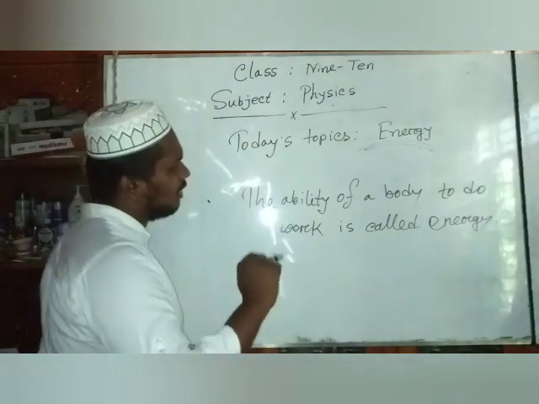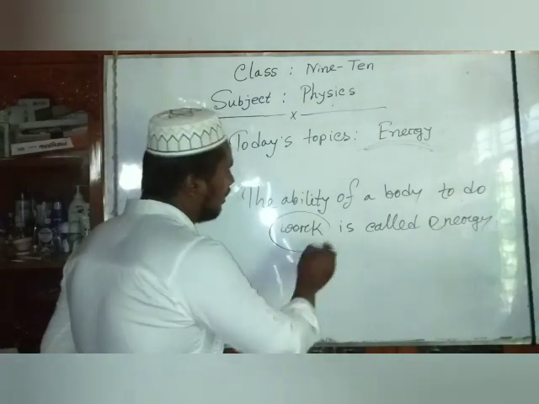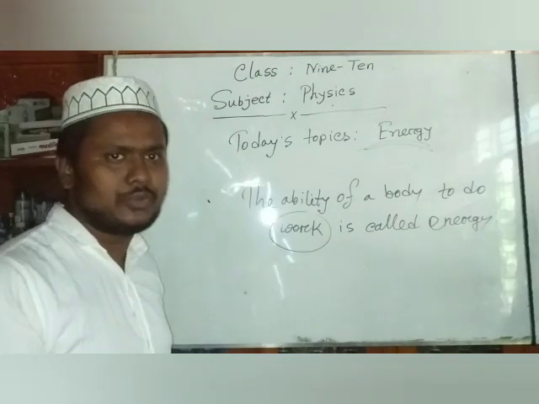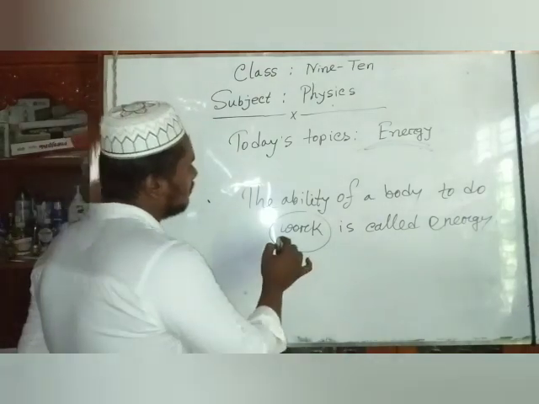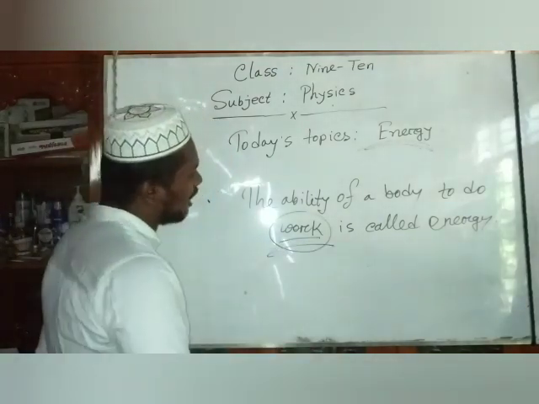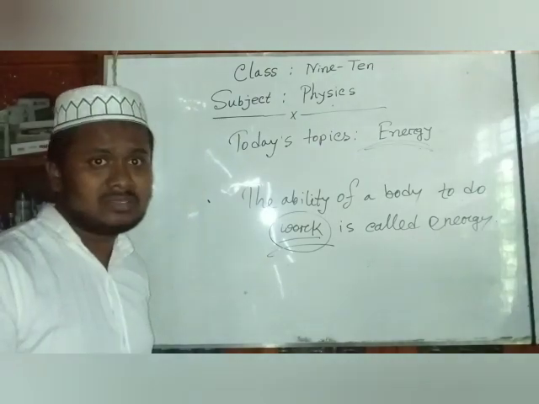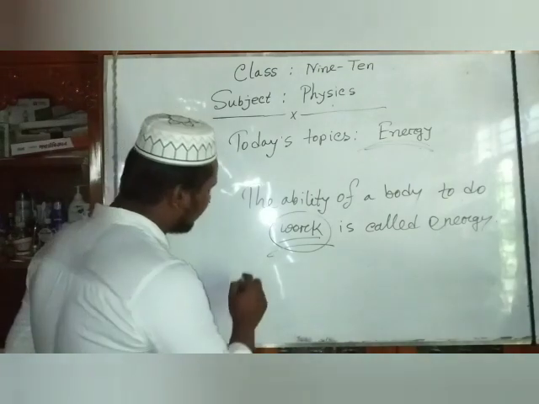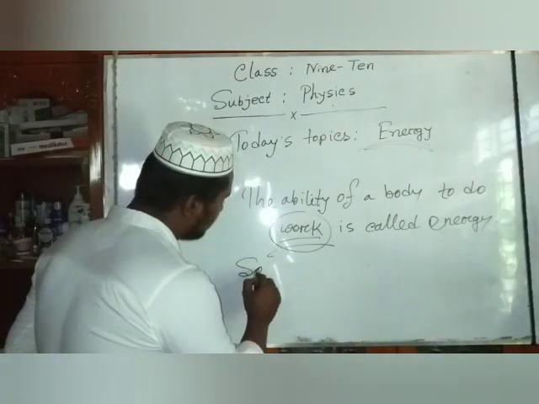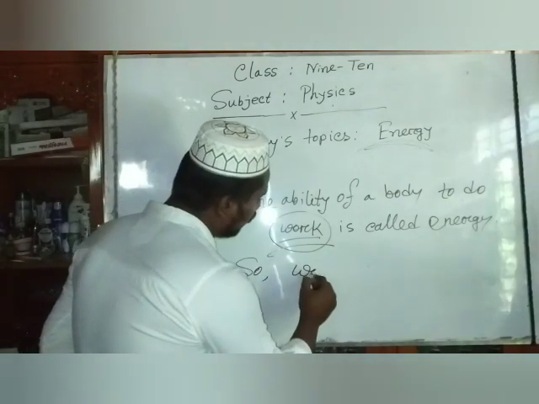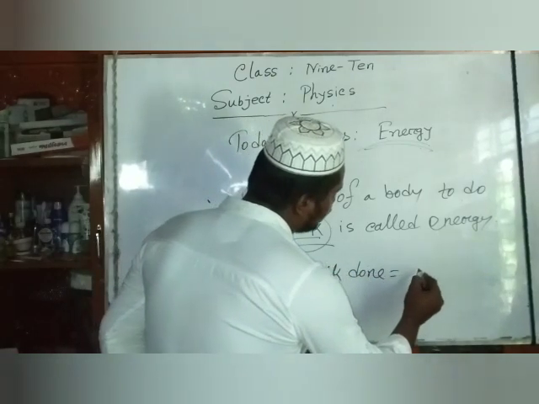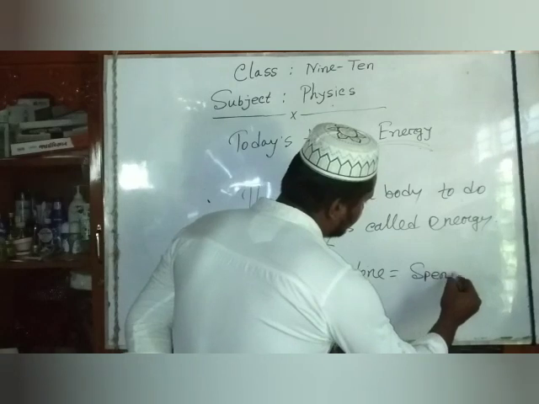So dear students, just imagine the ability of a body to do work. When an object or a body gets the ability to do work, then this is called energy. So we say that work done equals spent energy.